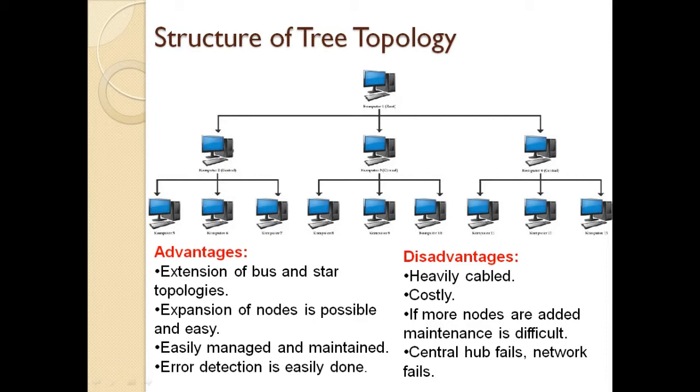Advantages: it is an extension of bus and star topology, so we can extend like a bus and star topology. The expansion of nodes is very easily managed and maintained, and we can easily detect any errors affecting a node. When compared to the drawbacks, the cost is more and it is heavily cabled. We need to install more cabling and wiring. And if the central hub, that is the main node, the root node, fails, then the entire structure will fail. That's the main drawback in tree topology.